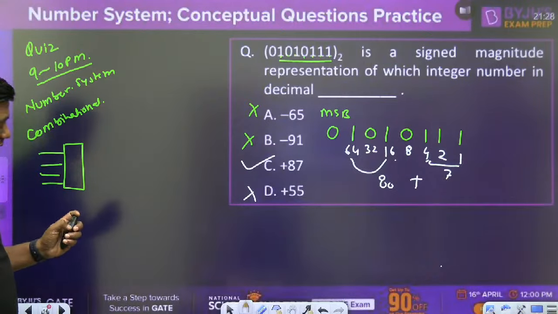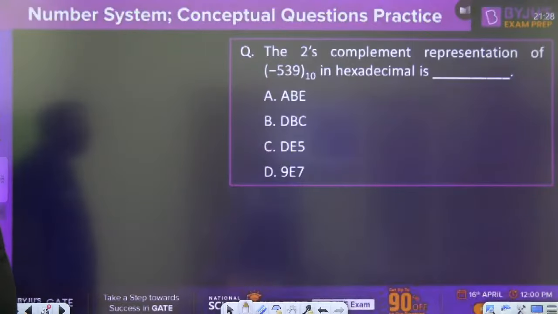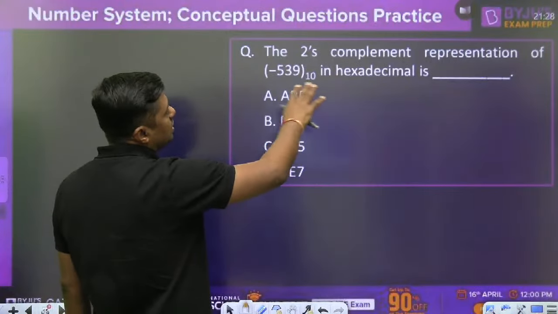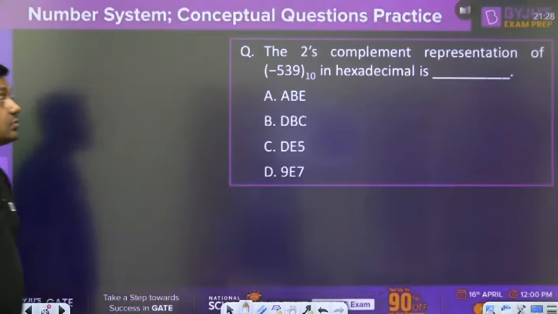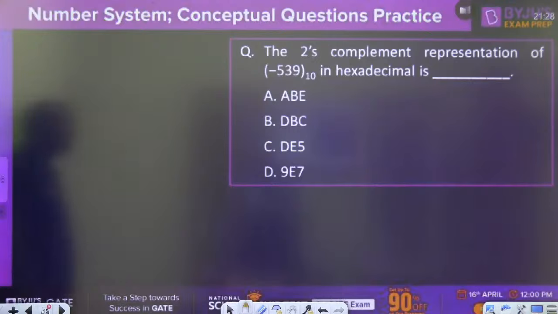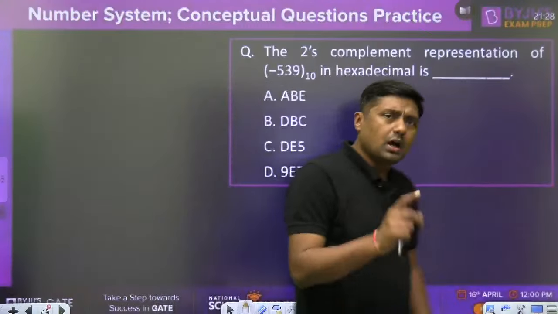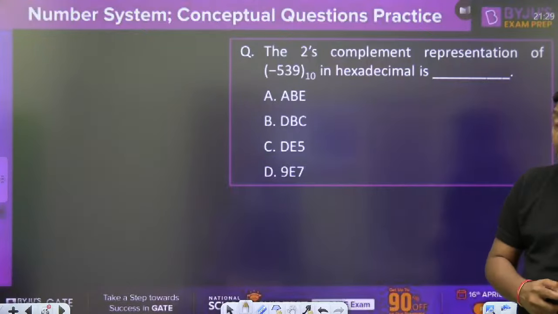Then next one. The 2's complement representation of minus 539 base 10 in hexadecimal. Suppose I want to represent it in what? Hexadecimal number. Just give me one answer. Try to solve this question, okay? New student, please try to solve this question.